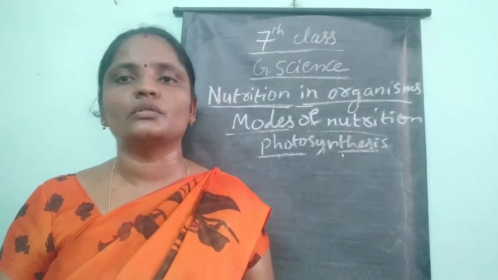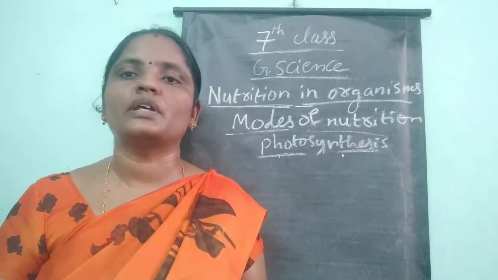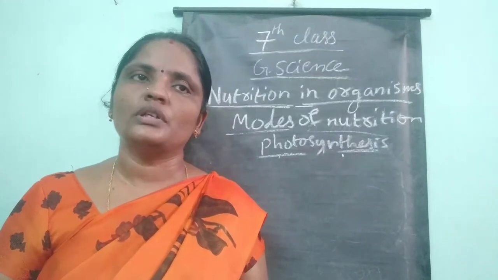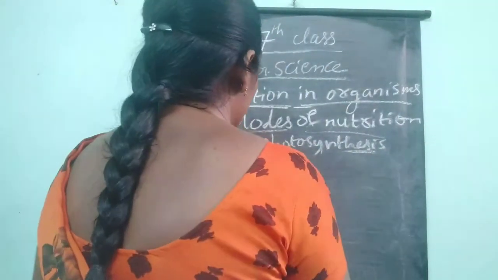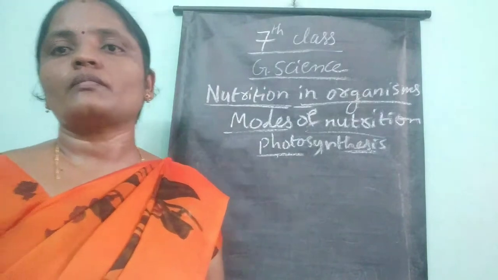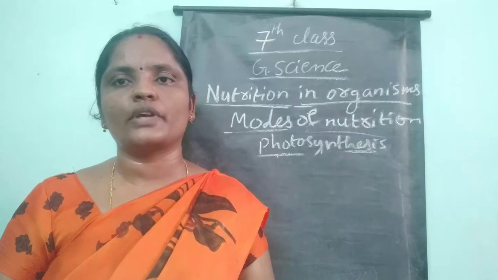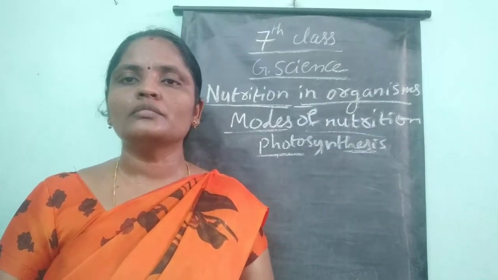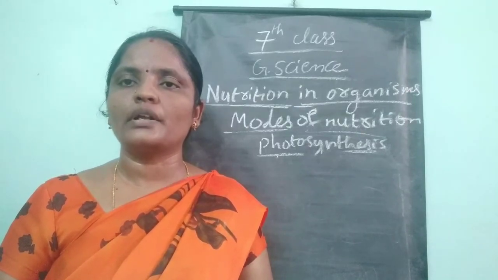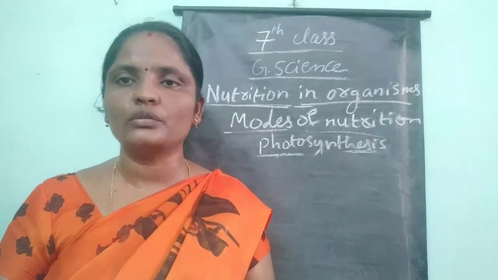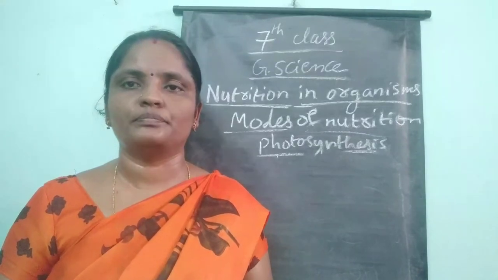So from this we conclude that these red and brown colored leaves also perform photosynthesis, which we tested with the help of this iodine solution. Next, to know the importance of light in photosynthesis, we have already learnt that sunlight is the main source of energy for the plants in order to prepare food. So in order to know how sunlight plays an important role in the process of photosynthesis, you have to do one activity. So you have to take 2 potted plants.